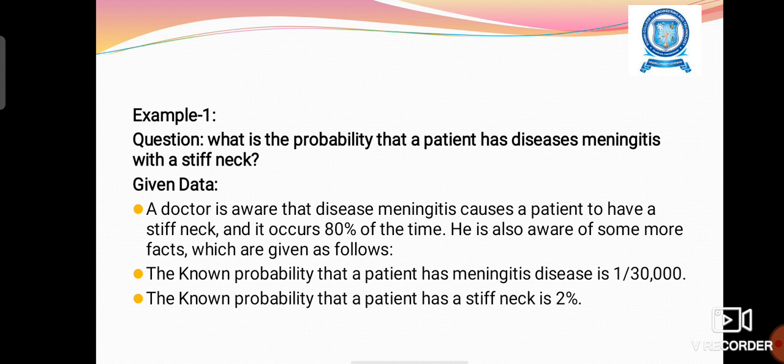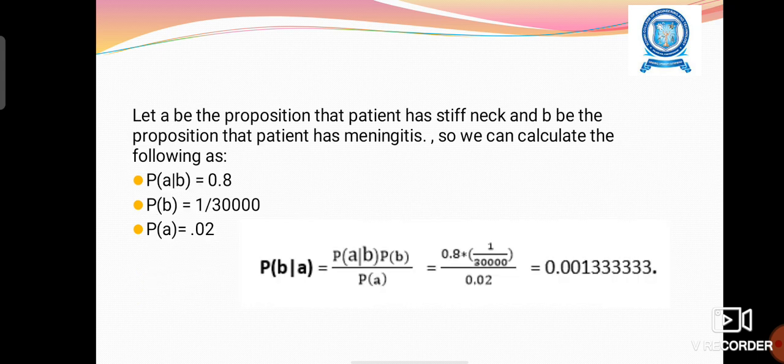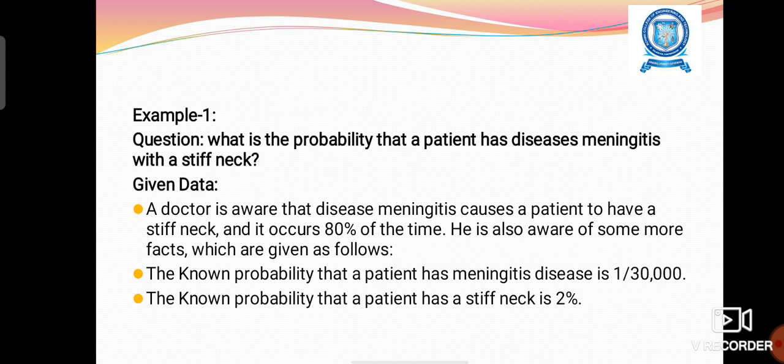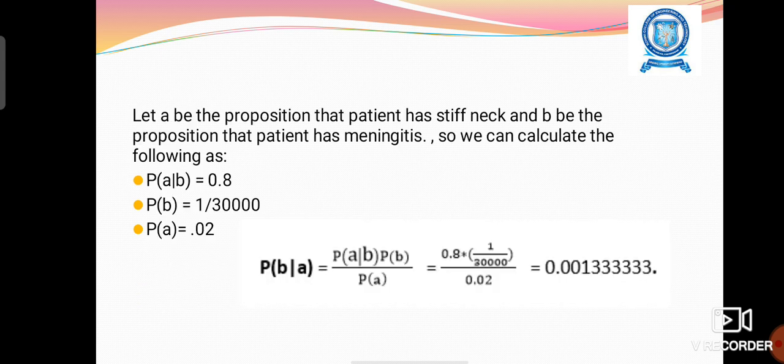On the whole, 2% of patients may have this symptom, stiff neck. And our problem is, what is the probability that a patient has the disease meningitis with a stiff neck? So let A be the proposition that the patient has a stiff neck and B be the proposition that the patient has meningitis. So we can calculate the probability value.